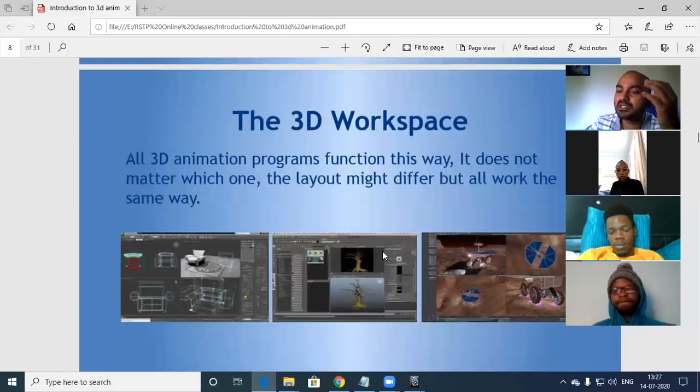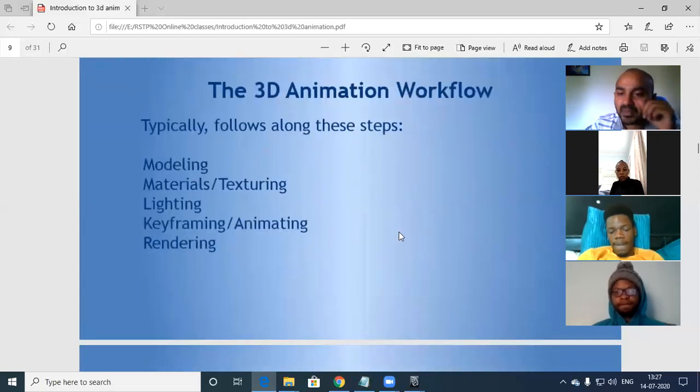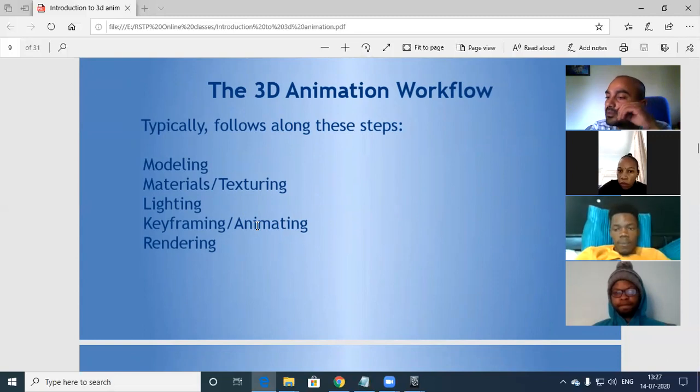So now let's move to the next part. This is the main major workflow, so you can make a note of it. The animation workflow typically follows the below steps. The first step is modeling, which we will be starting with.